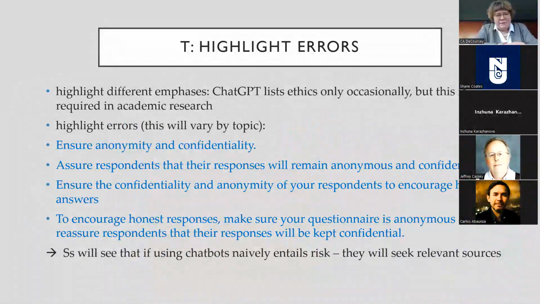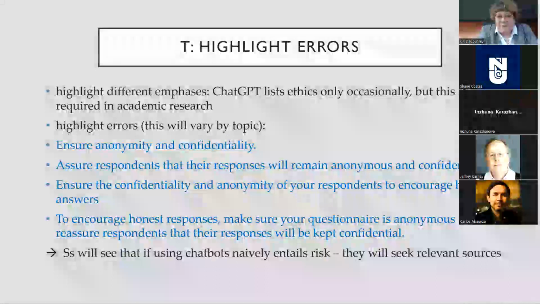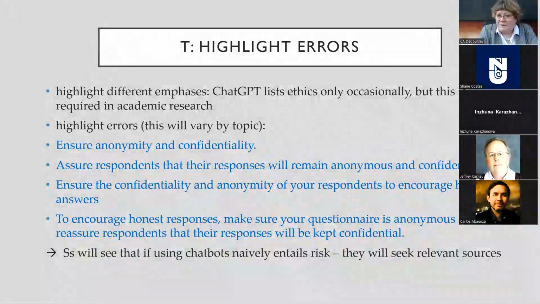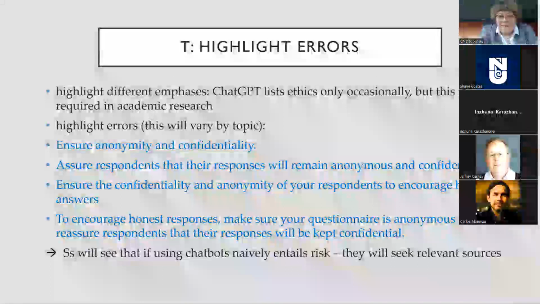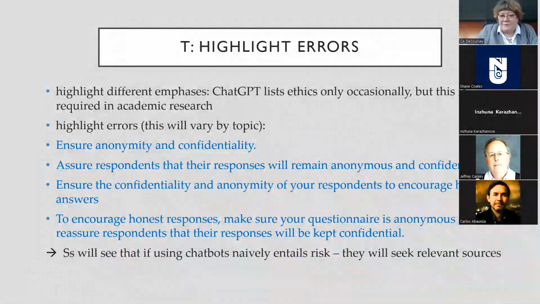Now, we mentioned errors. In this particular case, one of the interesting omissions was that ChatGPT rarely discussed the ethics of asking people questions. So it was only present in a small number of the iterations. Also, one of the most fundamental errors that it made was to make statements like ensure anonymity and confidentiality. So one cannot have both of those things at once.